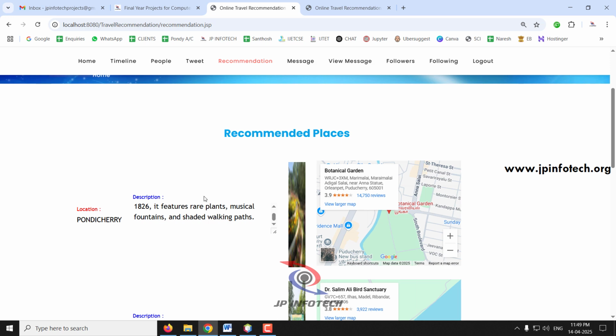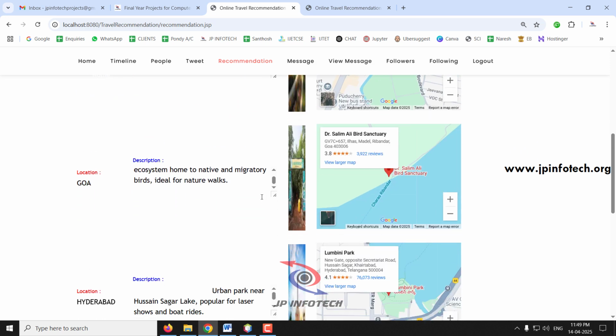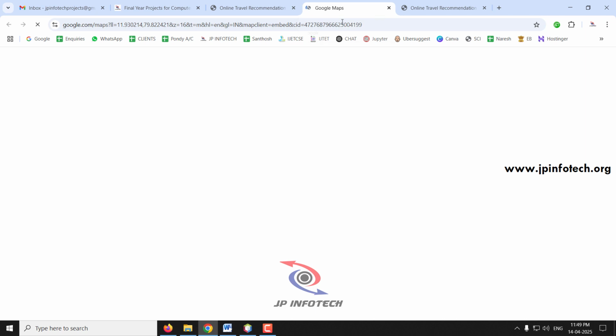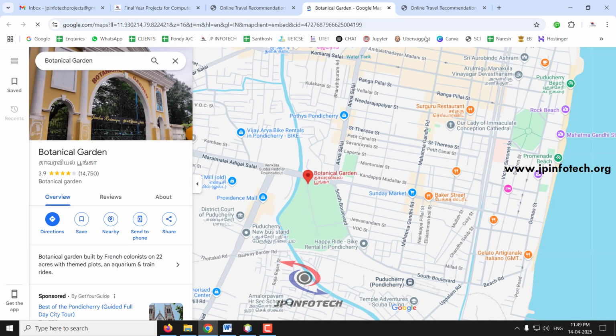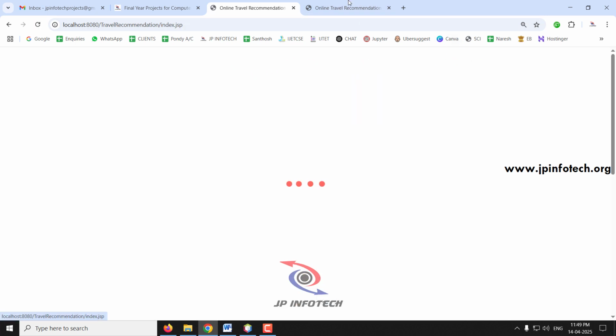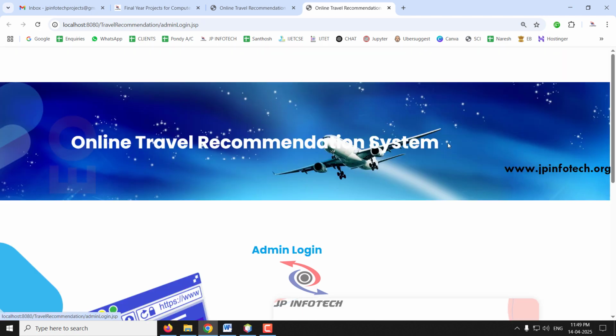In the recommended places, the user can see all the details, and whichever place they want, they can click and see it in a bigger map. They can see the location details and other things from this point. Now I'll log out from this user part and go to the admin part.